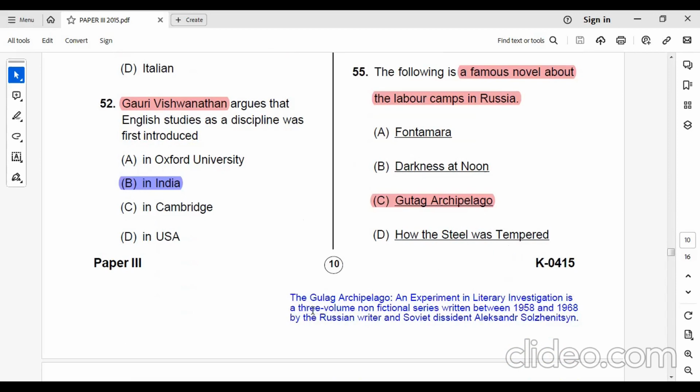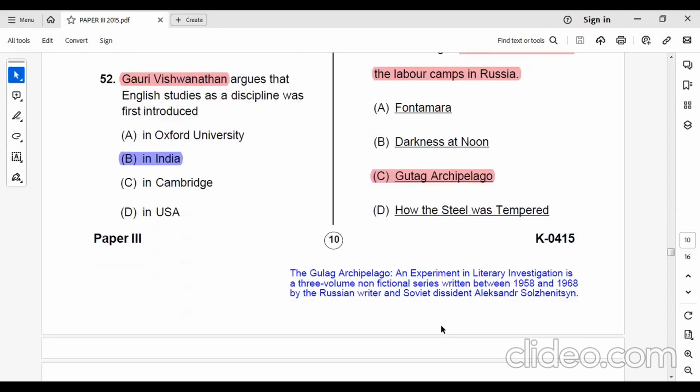The Gulag Archipelago is an experiment in literary investigation. It's in three volumes. It's a non-fictional series written between 1958 and 1968 by Russian writer and Soviet dissident Alexander Solzhenitsyn. Quite a difficult name to pronounce. You can just look at the spelling on the screen here.